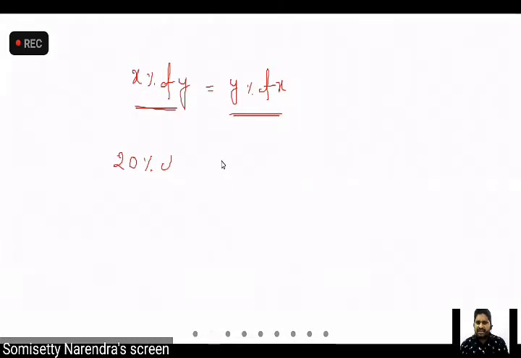So whichever is easy for calculation, that one we do. Clear? So this is what percentage is basically.